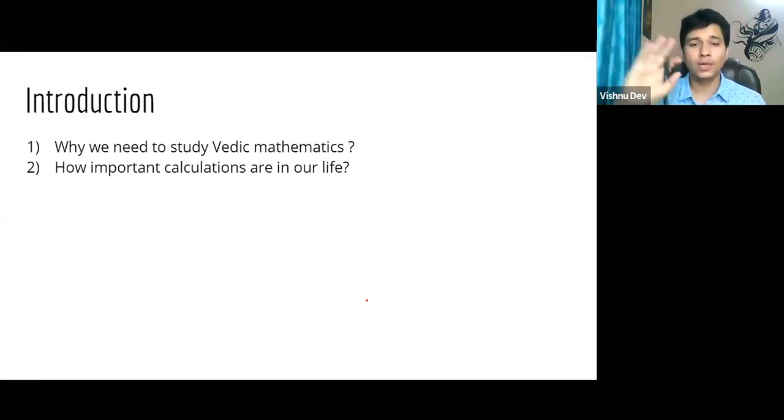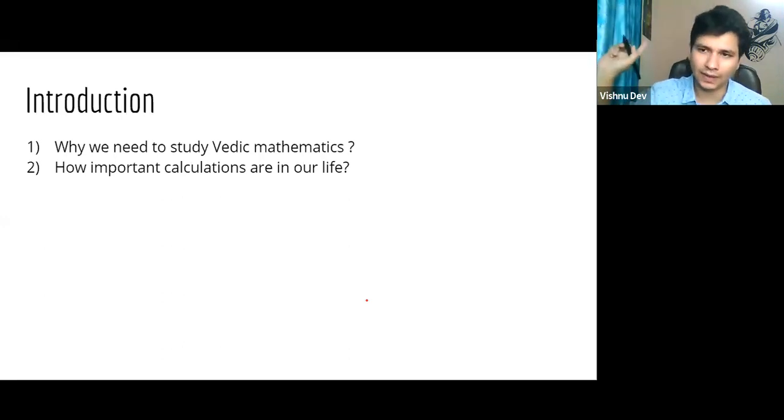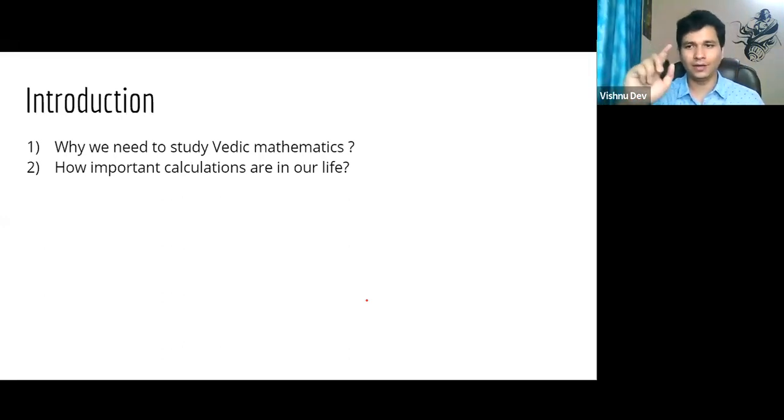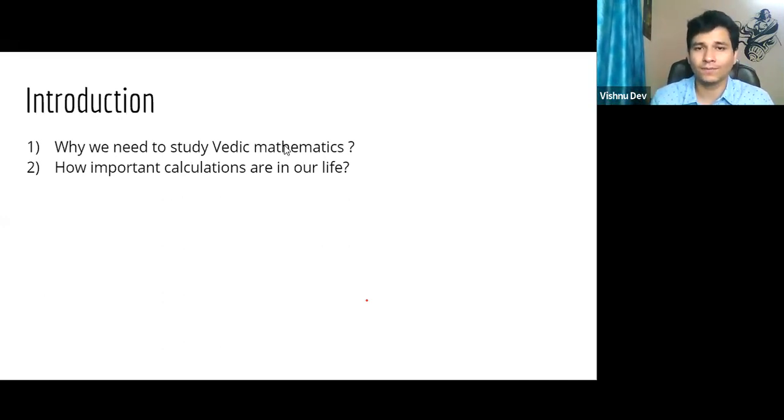Throughout the 4-5 years, people tend to say, sir, I made this silly mistake. I wrote 4, 2 into 2 is equal to 8 instead of 4, right? People make these kinds of mistakes. Okay. So now, why are we studying this? Tell me. Now, what would be the answer? Why do we need to study Vedic maths?